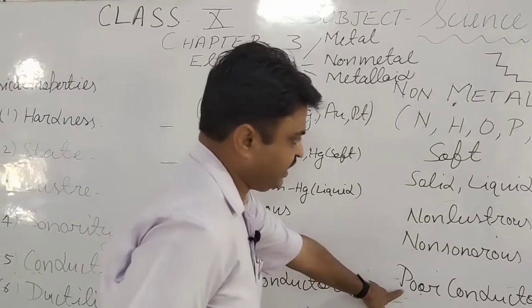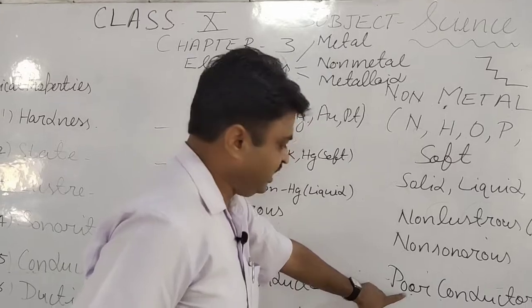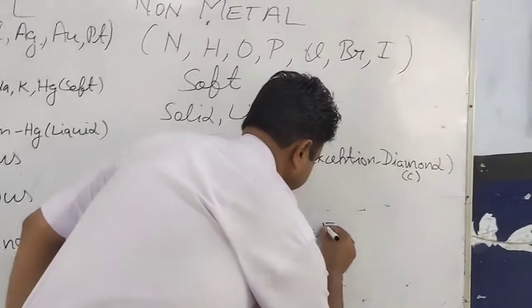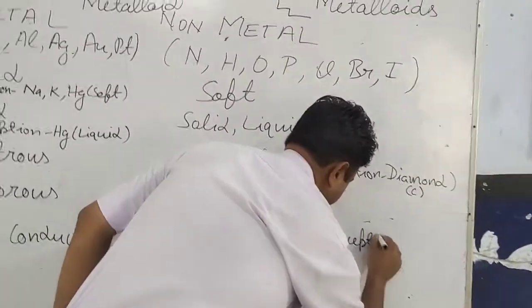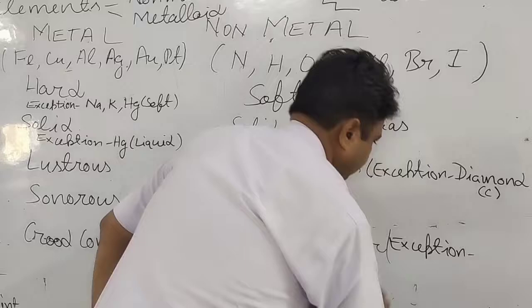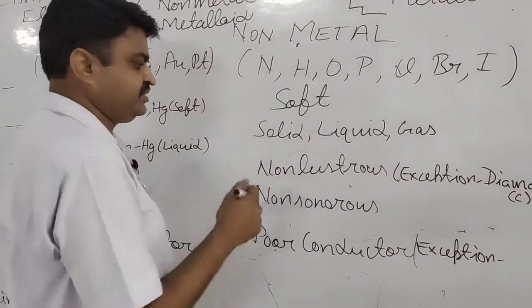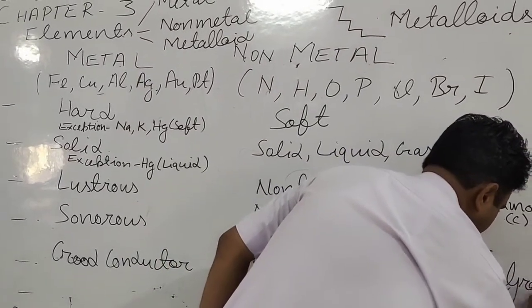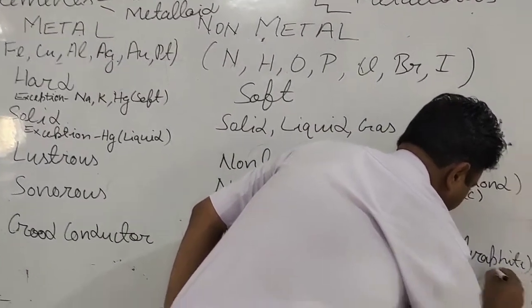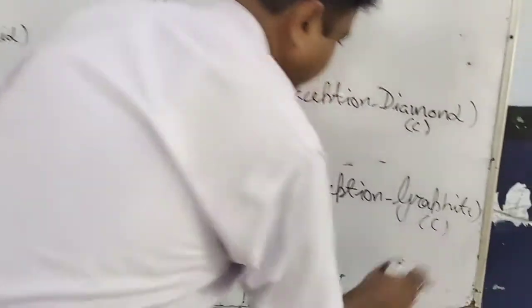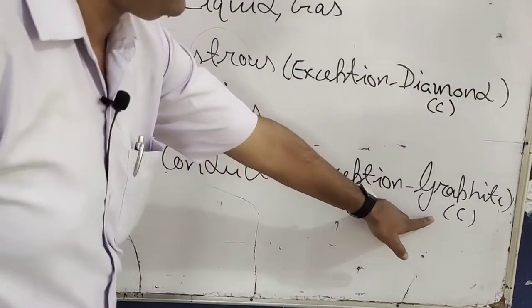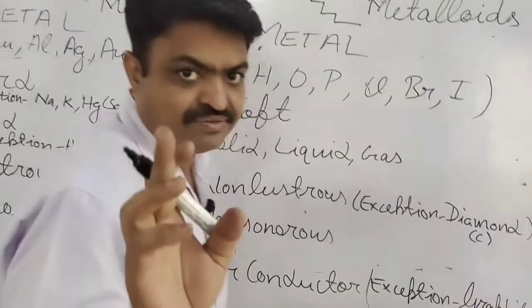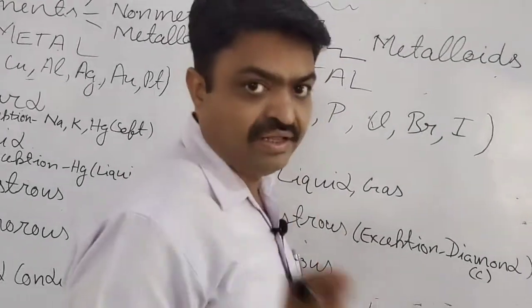But in this, again there is one exception, that is in the conduction of electricity. And what is it? There is one exception, student. It is graphite. Graphite is the exception, an allotrope of carbon, and it is a good conductor of electricity. That's why it is used to make electrodes.